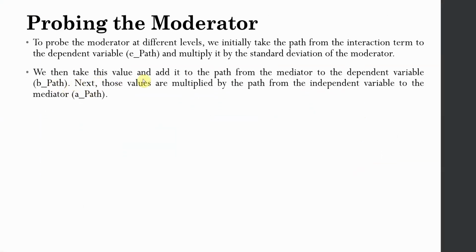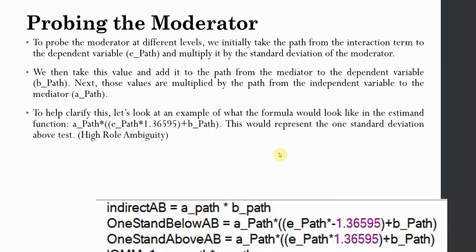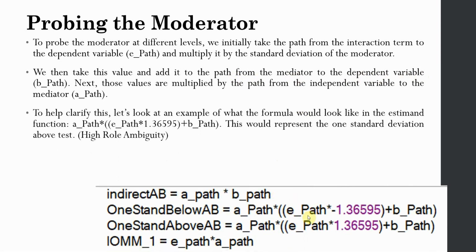We then take this value, that is the multiplied value, and add it to the path from the mediator to the dependent variable. Where is it? Have a look here. So the first thing, your E path multiplied by your standard deviation of role ambiguity, that is low, if you are assessing the indirect effect at lower role ambiguity. So you multiply it with the standard deviation as mentioned in step 1. The next step, you add it with the B path. What is your B path? The path from the mediator to your dependent variable. That is the mediator to the dependent variable.